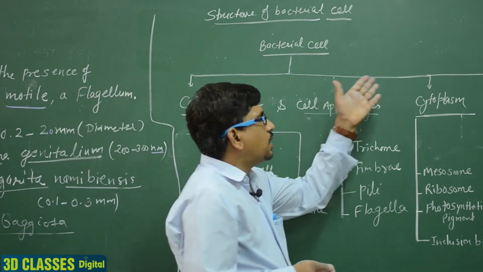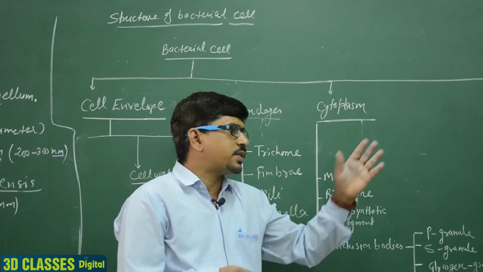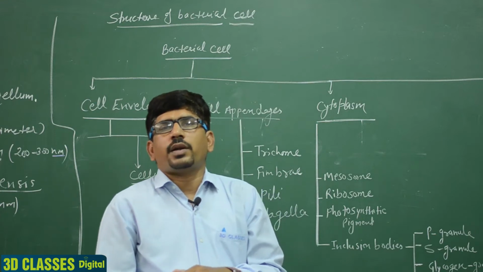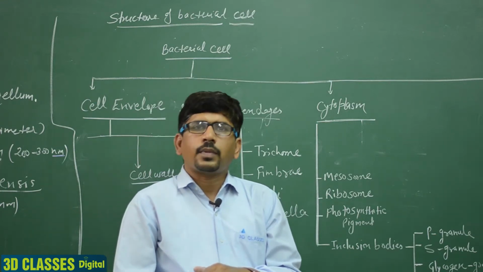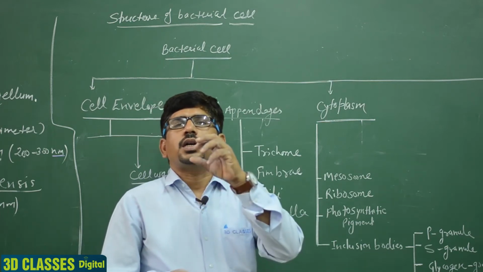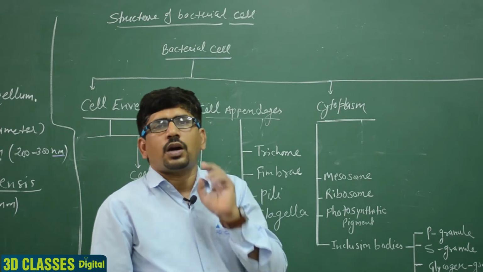Next, inside the cell envelope the cytoplasm is present, and in the cytoplasm, lastly, the genetic material is present. Clear? So we discuss the bacterial cell structure with the help of a flow chart.